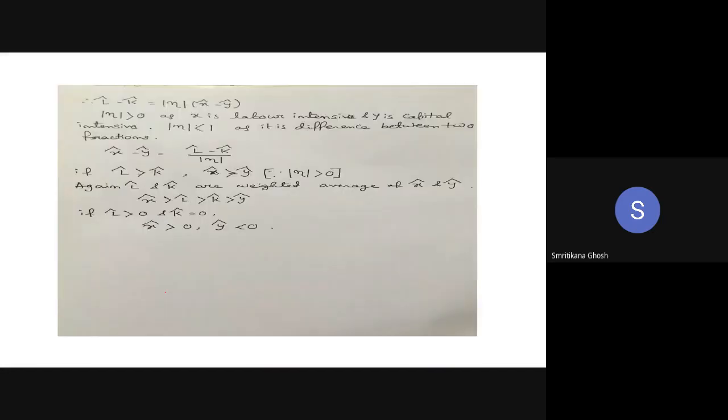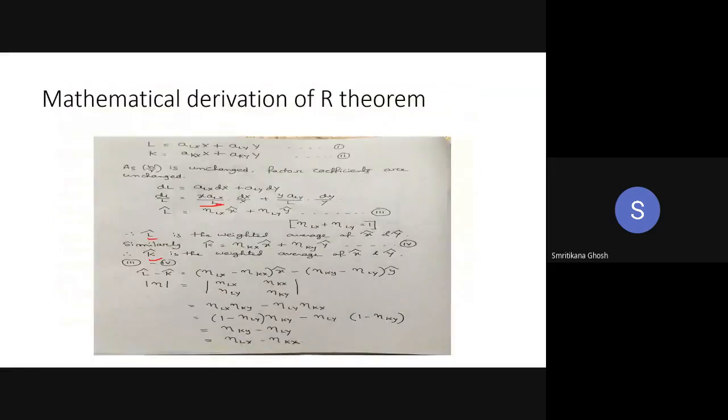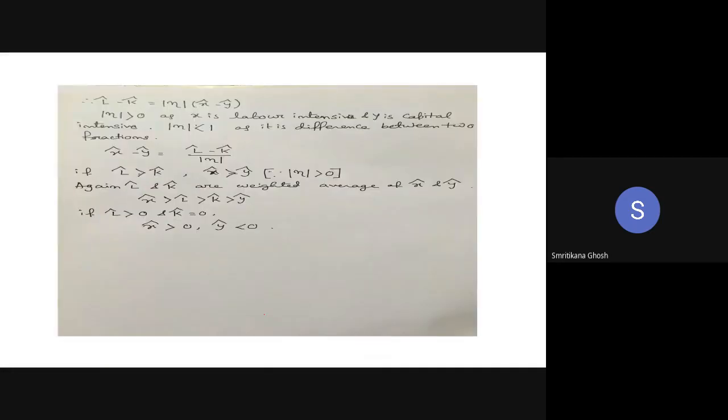Okay. So in that case, the determinant tilde is greater than 0, and it is less than 1. Why? Because you can understand it is the difference between two fractions, either λKY tilde minus λLY tilde or λLX tilde minus λKX tilde. This is a difference between fractions, so it must be less than 1. And it is greater than 0 because λKY tilde is greater than λLY tilde and λLX tilde is greater than λKX tilde, because of our basic assumption.